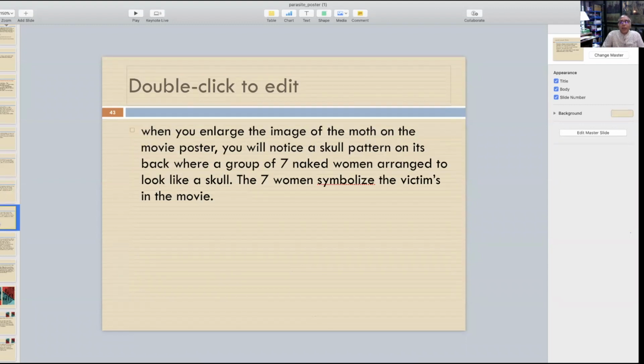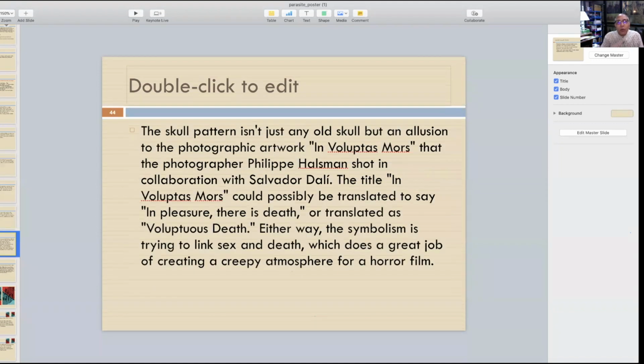When you enlarge the image of the moth on the movie poster, you will notice a skull pattern on its back, where a group of 7 naked women are arranged to look like a skull. The 7 women symbolize the victims in the movie. Now, how this idea came, I told you already. There's a little more history about Dali and this photographer, from where the idea would have come for sure. The skull pattern is not just any old skull, but an allusion to a photographic artwork.